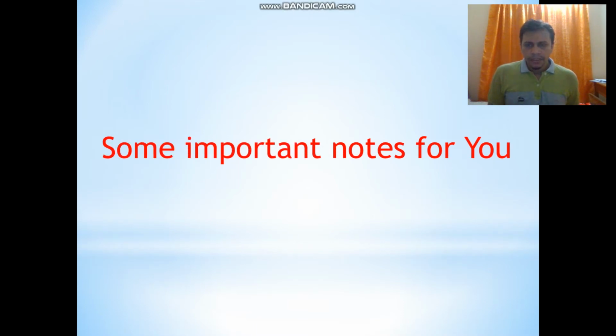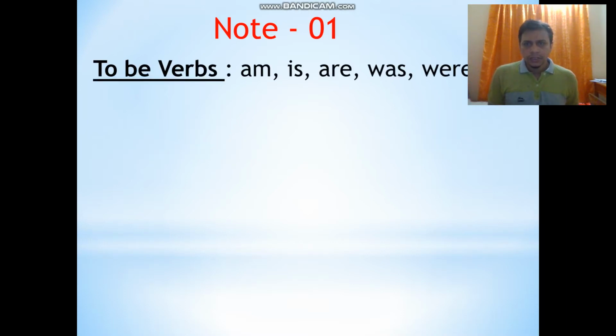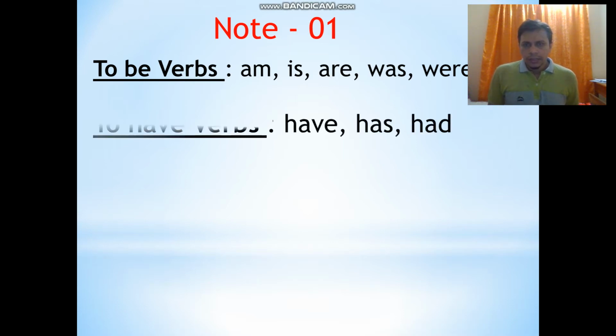Before practicing WH question, I will give you some important notes so that you can make WH question easily. So note 1, you can see here the students, to be verbs. What are to be verbs? In class also I told you about to be verbs. To be verbs are am, is, are, was, were. Then you can see to have verbs: have, has, had.